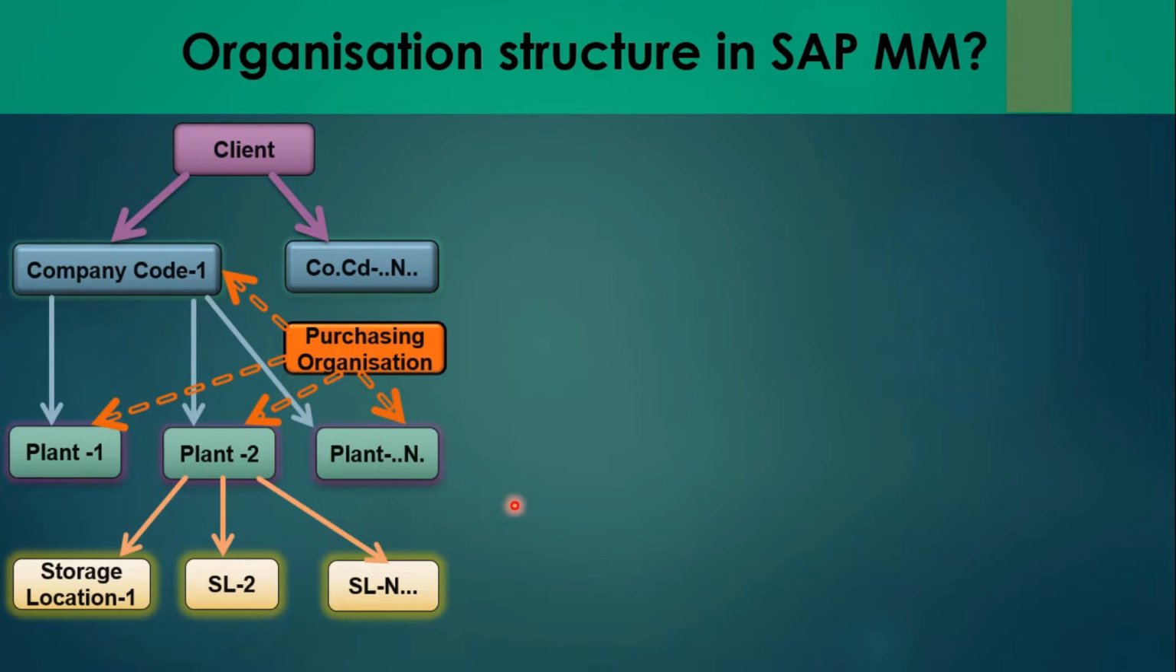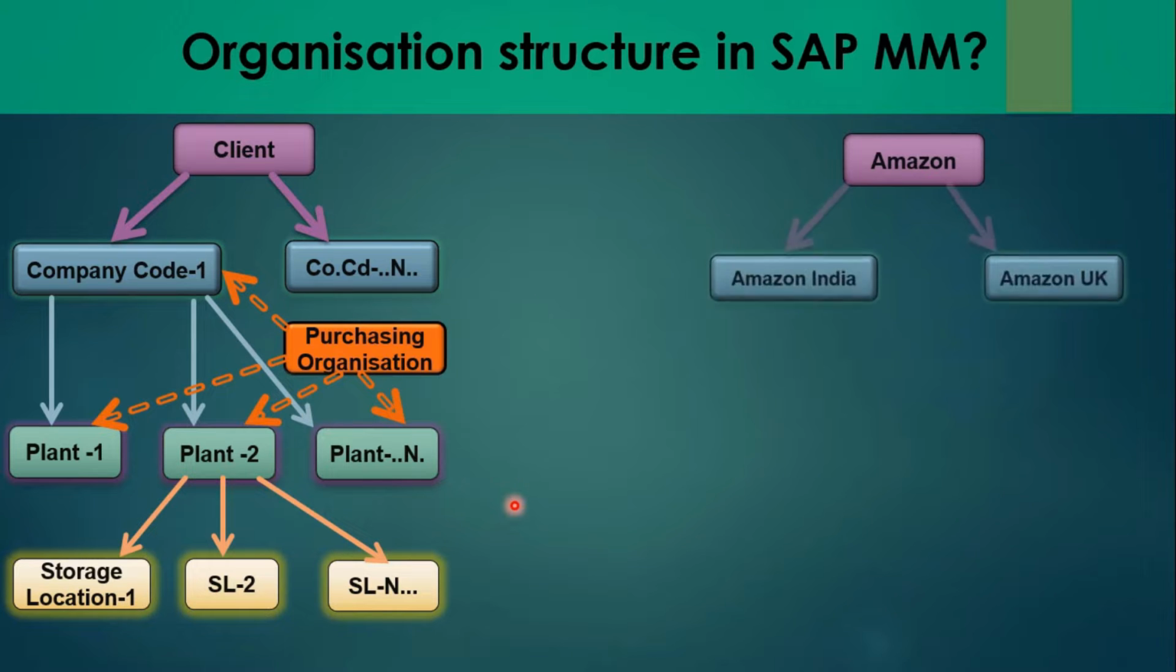So now we will see the same with one example. I will take an example of a known company, that is Amazon. Let's consider Amazon is a global client and it has various companies in almost each country. Let's say Amazon India is one entity and Amazon UK, or maybe you can consider US or any other country. So for example, I will consider Amazon UK. Then let's consider Amazon India.